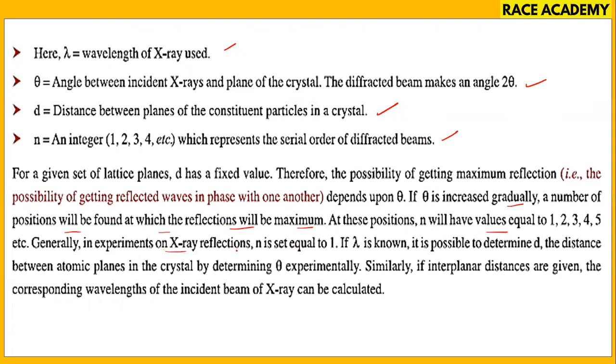Generally in X-ray reflection experiments, n is set equal to 1. Usually we keep it 1.